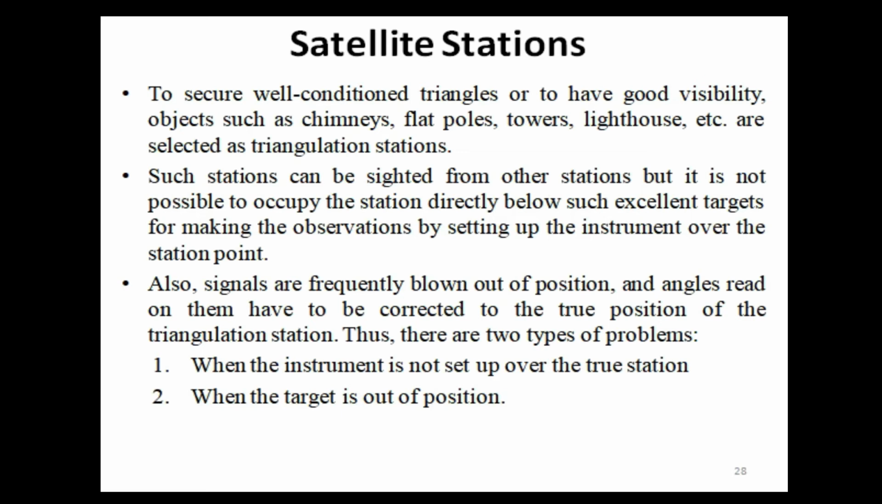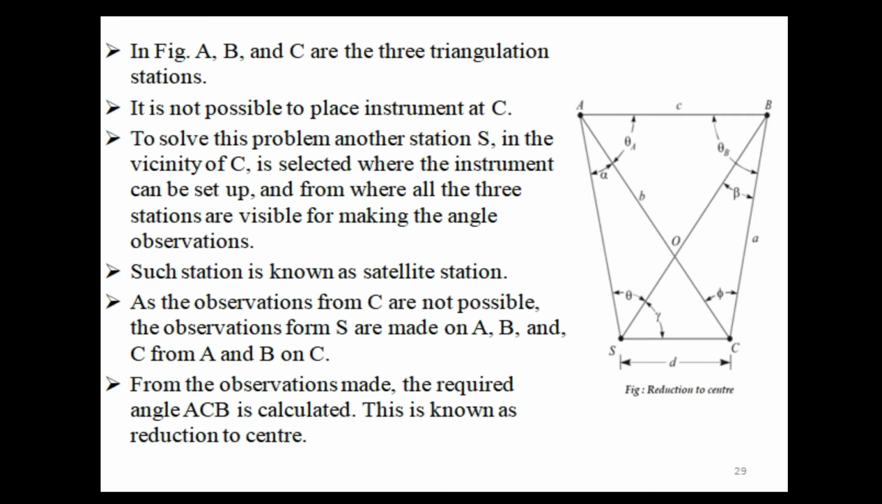Thus, there are two types of problems. Number one, when the instrument is not set up over the true station, and number two, when the target is out of position. In figure, A, B and C are the three triangulation stations. It is not possible to place the instrument at C. To solve this problem, another station S in the vicinity of C is selected where the instrument can be set up and from where all the three stations are visible for making the angle observations. Such a station is known as satellite station.